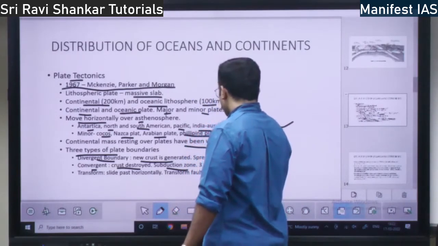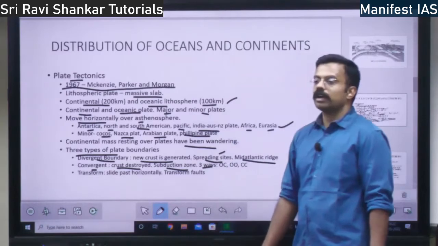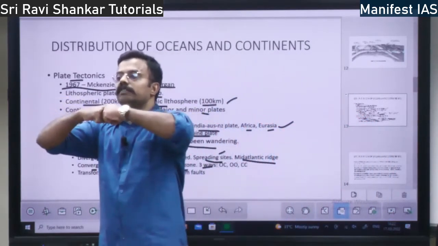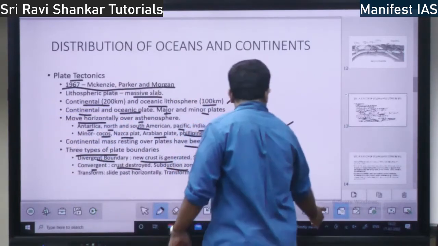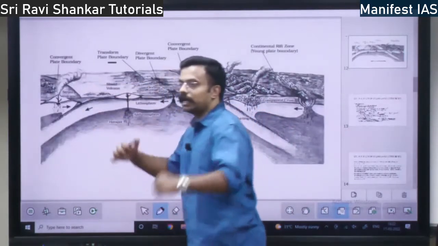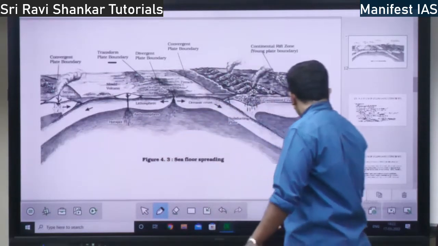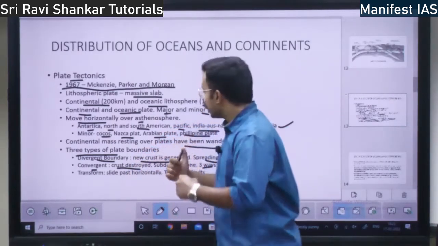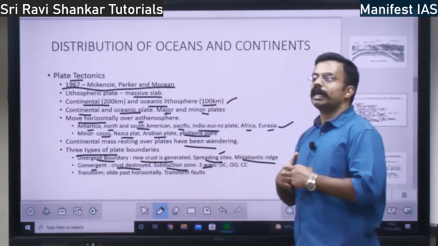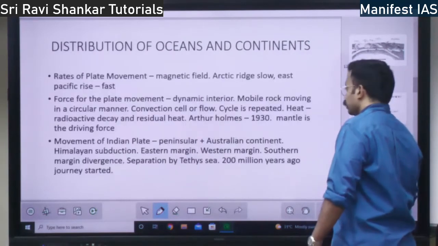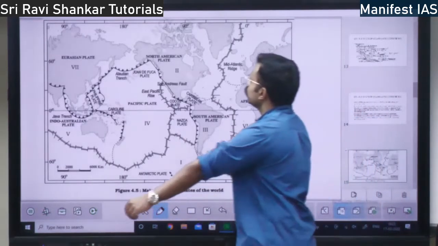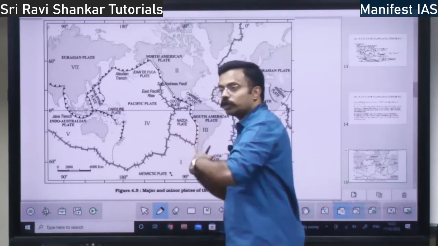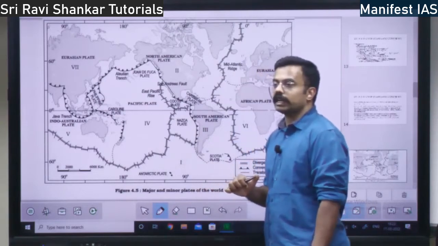There are three ways of convergence. What are the three ways? One, it is either ocean continent convergence. Oceanic plate and continent plate might converge, or oceanic plate and oceanic plate might converge, or continent plate and continent plate can converge. I'll show you the example. See here, this is an oceanic plate, this is an oceanic plate. If they come together, it is oceanic convergence.